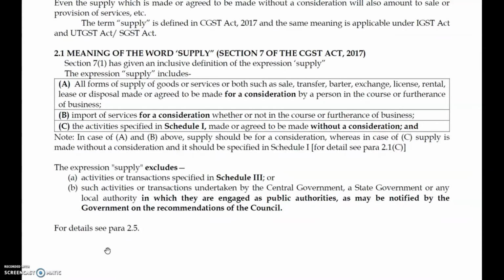And third, the activities specified in Schedule 1 made or agreed to be made without consideration. So for Schedule 1 activities, there are some specific activities with or without consideration as the case may be. The term supply excludes certain items, Schedule 3 items, and such activities which are specifically notified or mentioned by the government, which pertain to public authorities, as given by the central government notification.